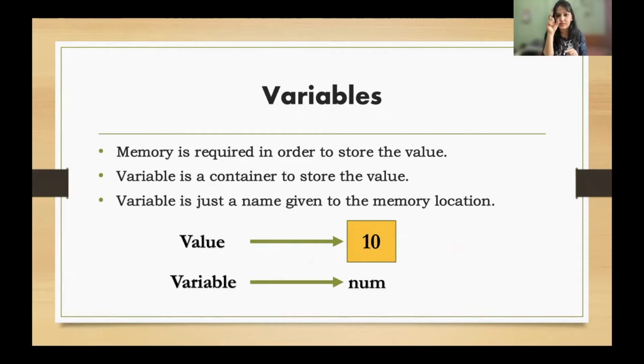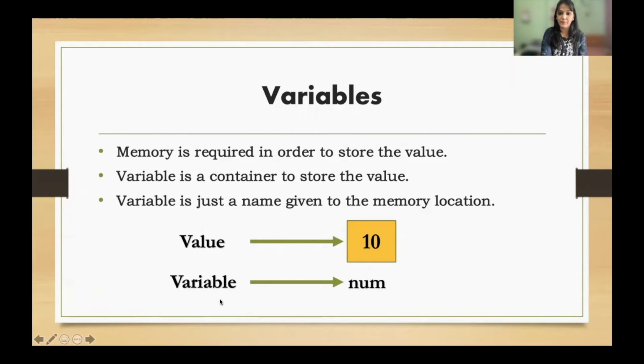To access that memory location, we can give some name over there. So this name, whatever name I have given here, num, is known as the name of the variable. And this 10 is known as the value. Okay, so the value is stored in the memory, and whatever name you give to this memory location is known as a variable name.